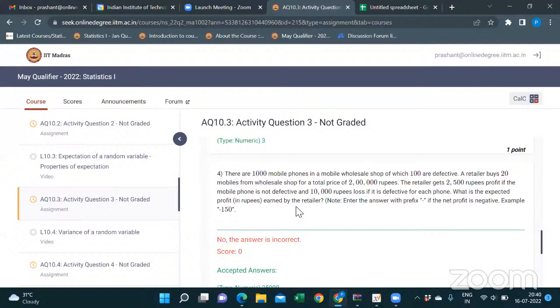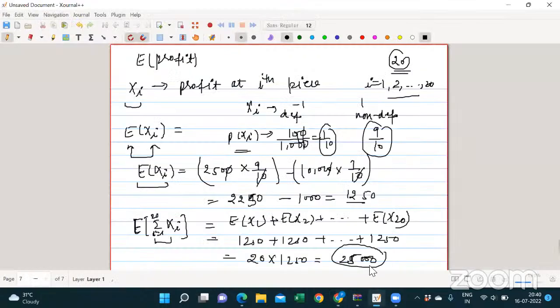Is this clear? One doubt, sir. Each random variable is independent of the other, right, sir? So we are adding them. For expectation, it doesn't matter whether the variables are independent or not, it will always be addition. For variance, independence should be there, we need to check it for variance only.